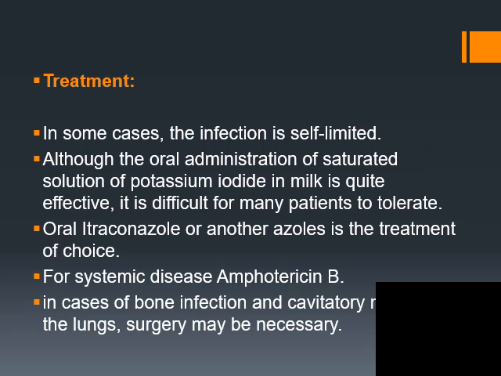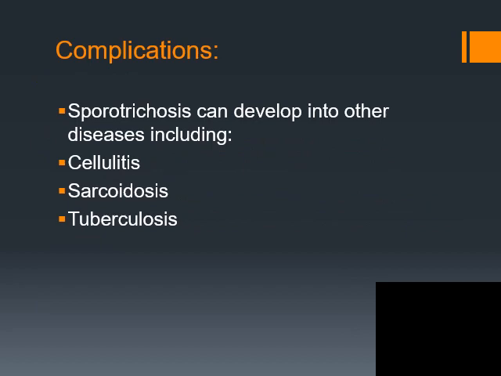What is the treatment? In some cases, the infection is self-limited. Although oral administration of a saturated solution of potassium iodide in milk is quite effective, it is difficult for many patients to tolerate. Oral itraconazole or another azole is the treatment of choice. For systemic disease, amphotericin B is used, in cases of bone infection and lung involvement. Sporotrichosis can lead to many complications like cellulitis, sarcoidosis, and tuberculosis. Thank you.